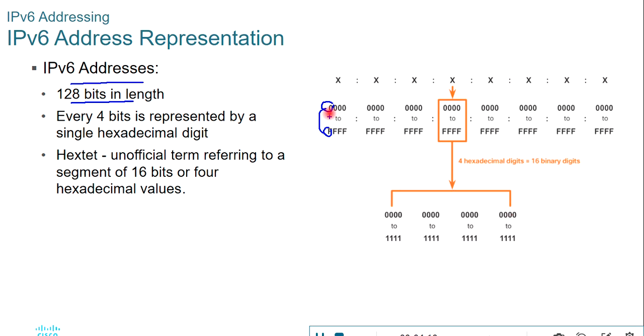Okay, and this 128-bit long IP version 6 address is divided into 8 different groups using this colon. Each group is called a hextet, and each hextet contains 16 bits, and its range can move from 0000 to FFFF. Okay, let's move forward now.